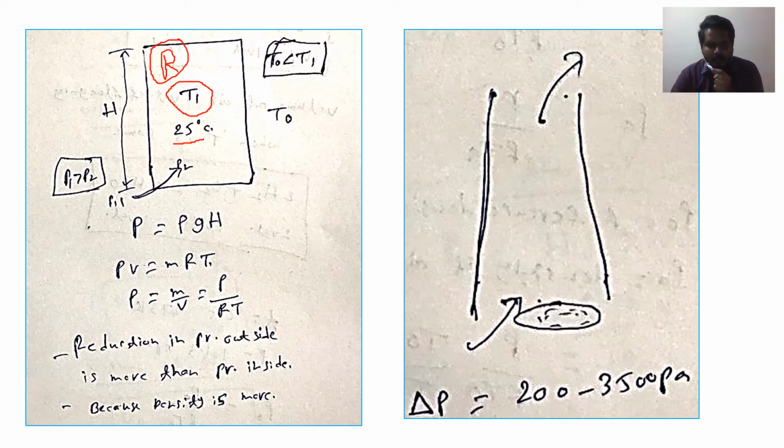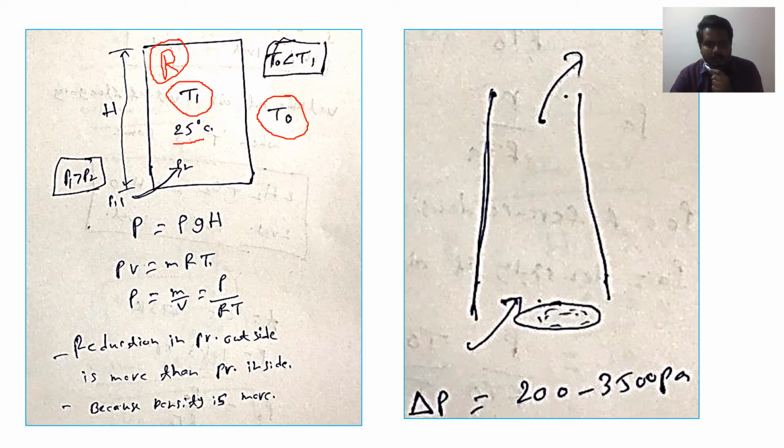Outside our home, the temperature is T0. As we know, in winter season, when we go outside, we feel colder when compared to inside our home. Inside our home, it will be warmer when compared to the outside.